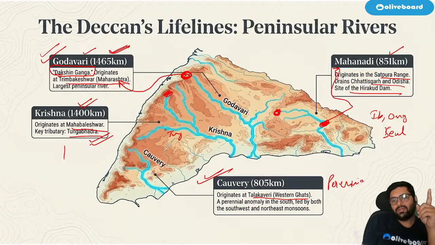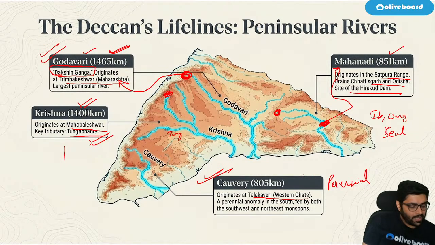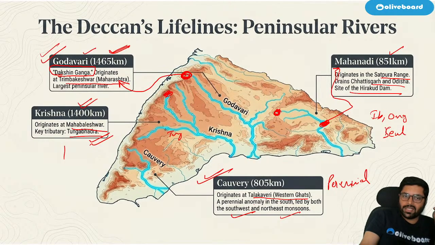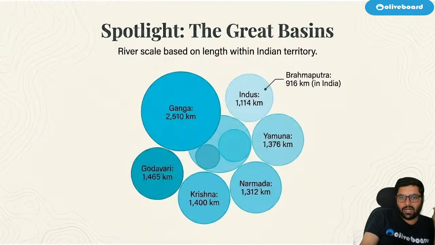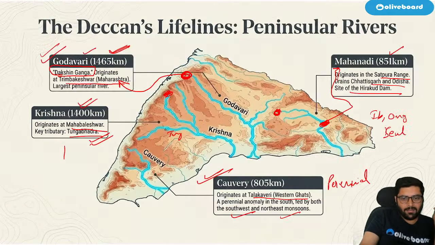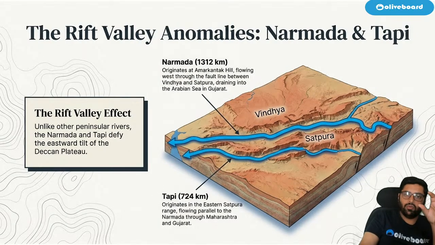Sir, how is it possible? Can you tell me how it is possible for a peninsular river to be perennial? Why? Because it receives water from both the southwest monsoon and the northeast monsoon. From both it is receiving water. That is why it is like that. ठीक है? Easy. I hope you all are getting my point. Correct? So these are some of the major rivers which are important from examination point of view.